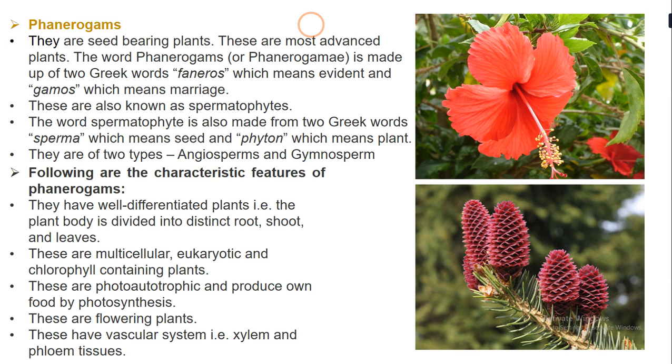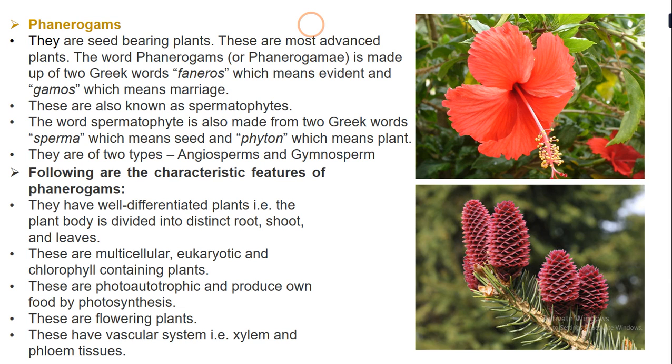The other name for phanerogams is spermatophytes. Spermatophyte is again a name that comes from Greek, where sperma means seed and phyton means plants. So they are seed bearing plants, and that is how the name spermatophytes is given. Further, phanerogams are divided into angiosperms and gymnosperms, which we will study in the further slides.